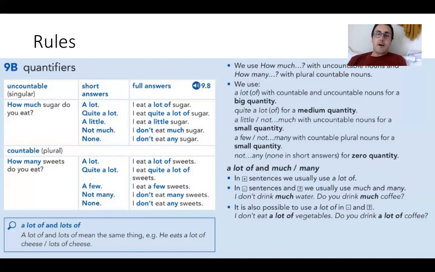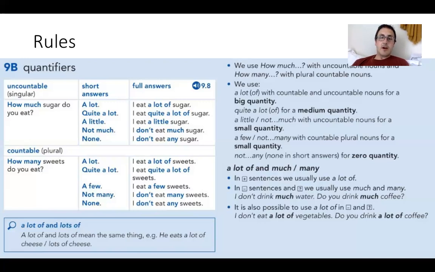And then you have quite a lot of. So I eat quite a lot. You use this for a medium quantity, and it has to be quite a lot of. You can't say quite lots of. No, no, no. It has to be quite a lot of, and then whatever it would be. Smaller quantities are a few, not many, with countable plural nouns for a small quantity.